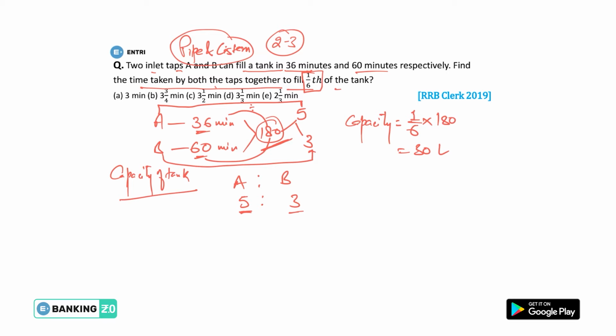So the required time is 30 divided by 5 plus 3, because both the taps have been opened in the tank, so both the taps will work together. So 5 plus 3 is 8. 2 4s are 8 and 2 15s are 30. That means the time required will be 15/4 minutes guys, or you can say 3 3/4 minutes. That means B will be your right answer.